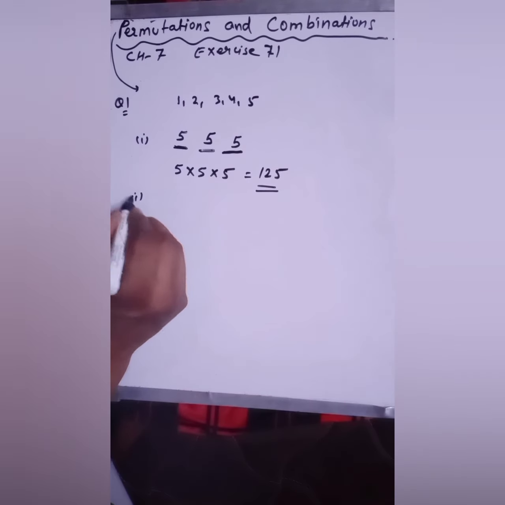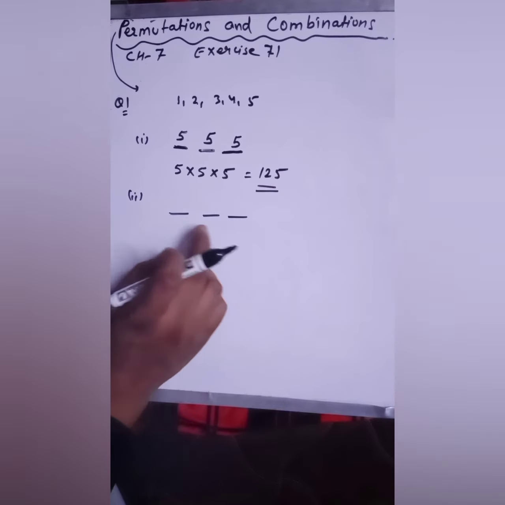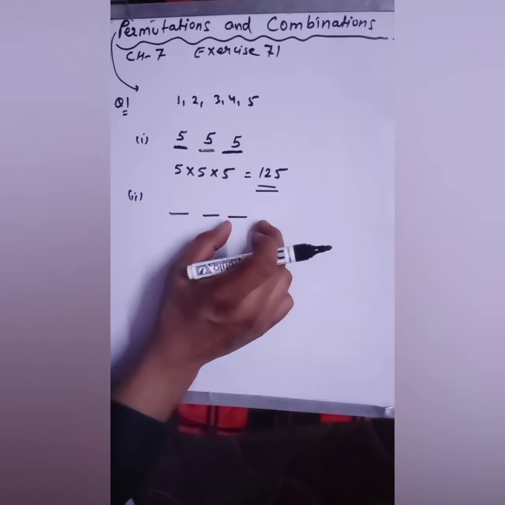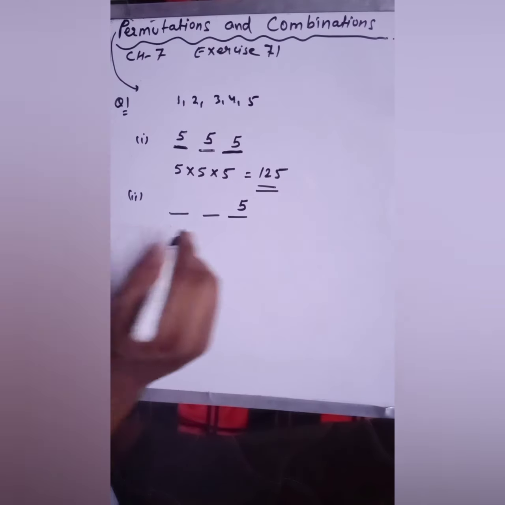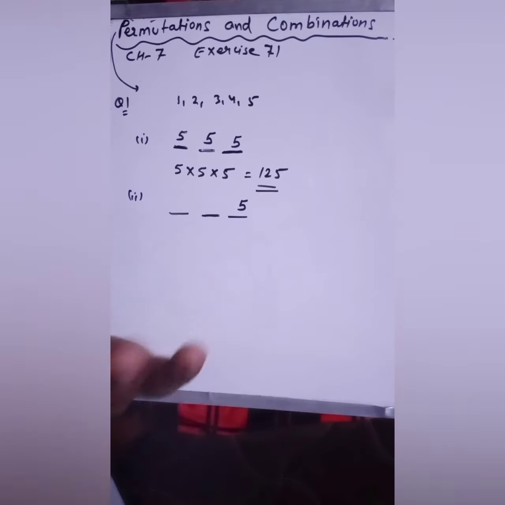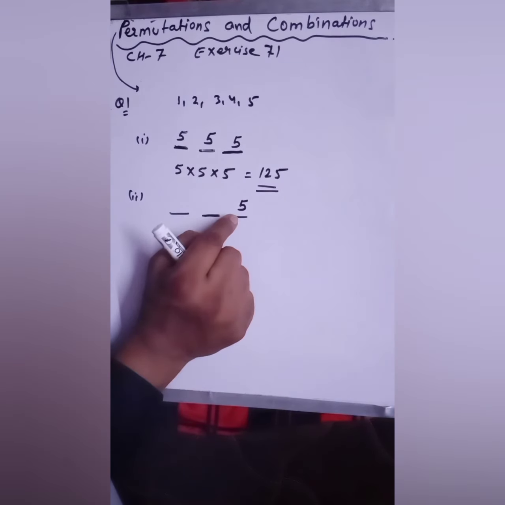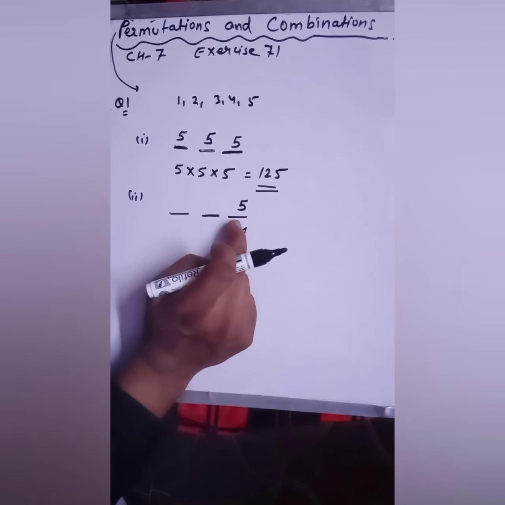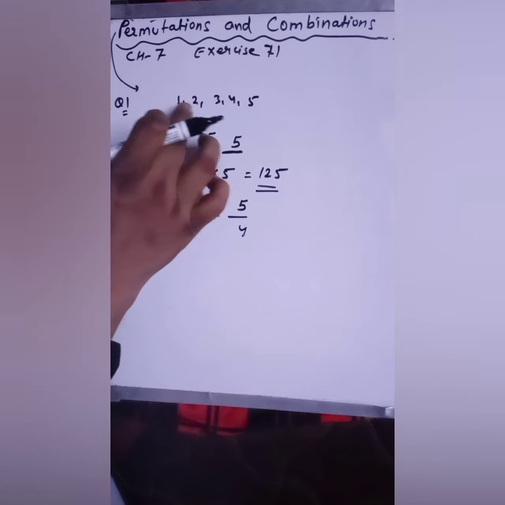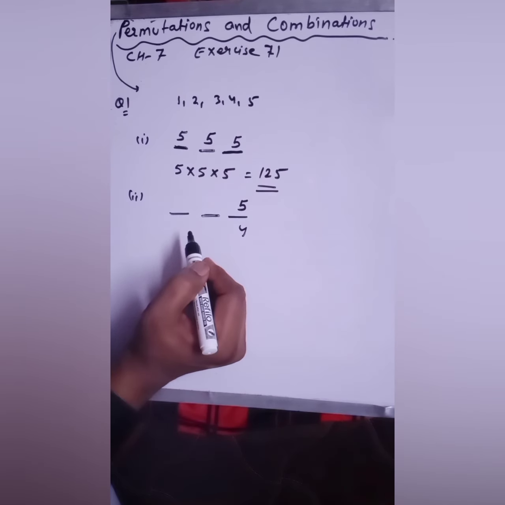If the repetition of digits is not allowed, you have to fill these 3 places. For the unit place you have all 5 choices, so you will write 5. But for the 100 place you have 4 choices only, because you have already filled one place with a number. Suppose you filled this place with 4, now you can choose only 4 numbers for the 10th place.